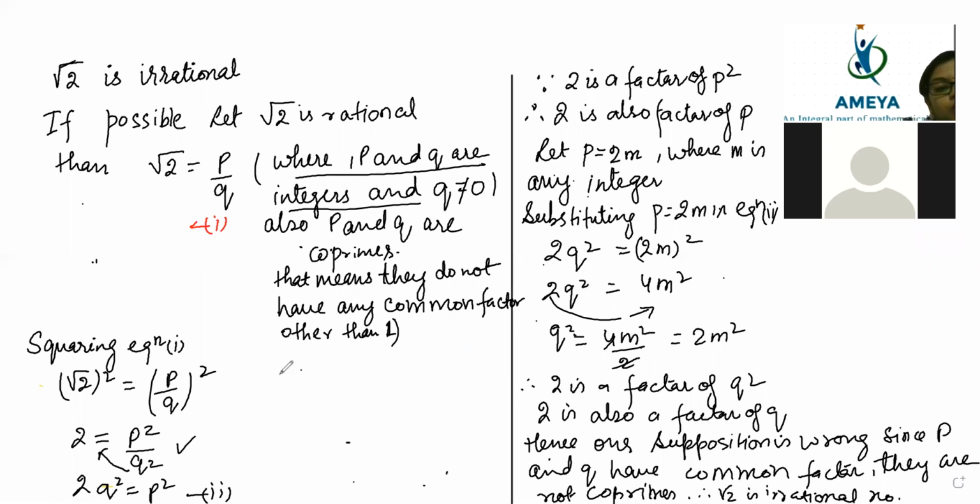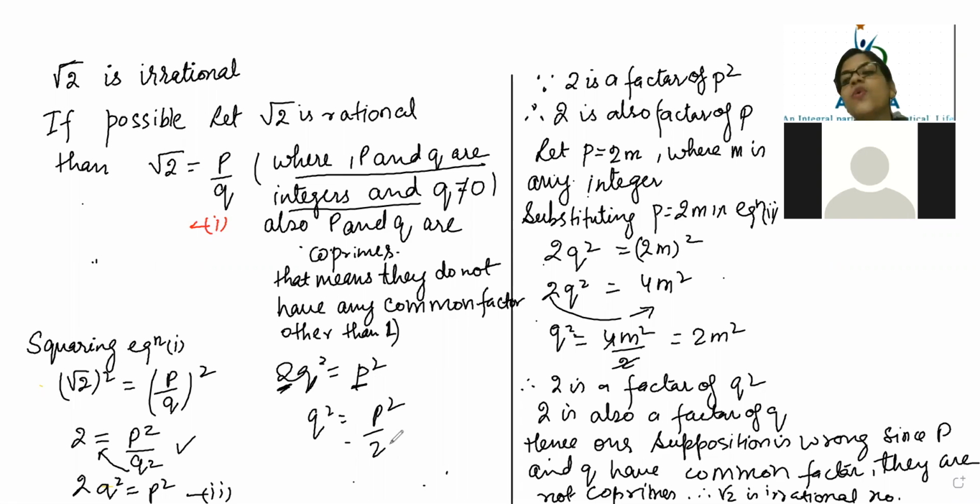So here, if 2q square is there and it is equal to p square, that means p square will also be containing this 2. Yes or no? If 2q square is there, then definitely q square will be exactly equal to p square by 2. That means p square can be divided by 2. Yes or no? p square can be exactly divided by 2.